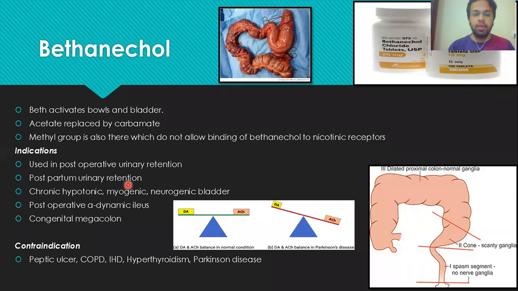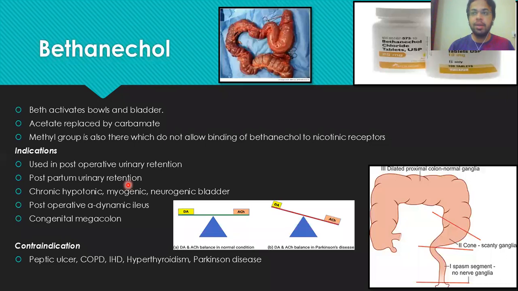And after contraction of the bladder detrusor muscles, the patient is able to pass out the urine. Otherwise, if they were unable to pass out the urine, it will stay in the bladder for a longer period of time. So there are more chances for urinary tract infection, right? So the doctors consider that instead of passing a catheter, it's better to give Bethanechol to these patients, which will stimulate the bladder and the patient can pass out the urine.